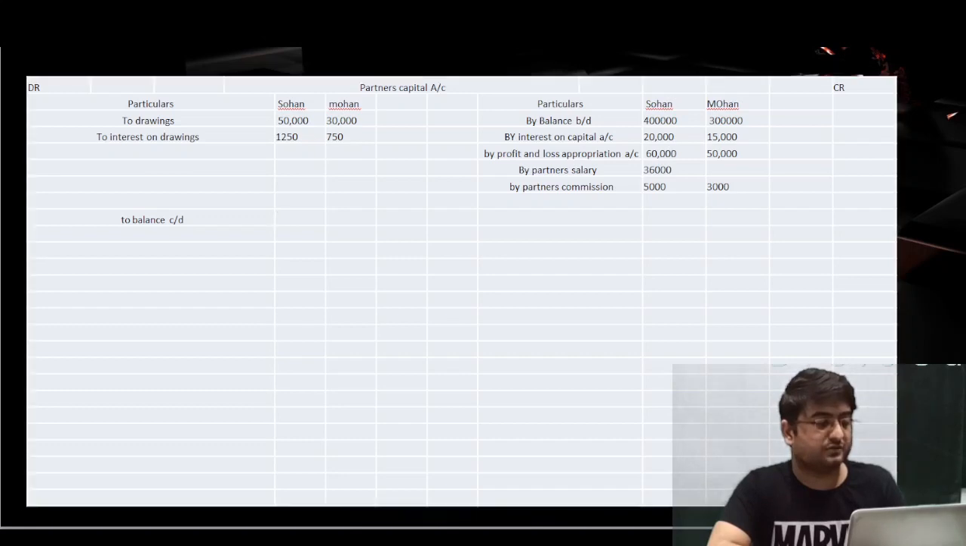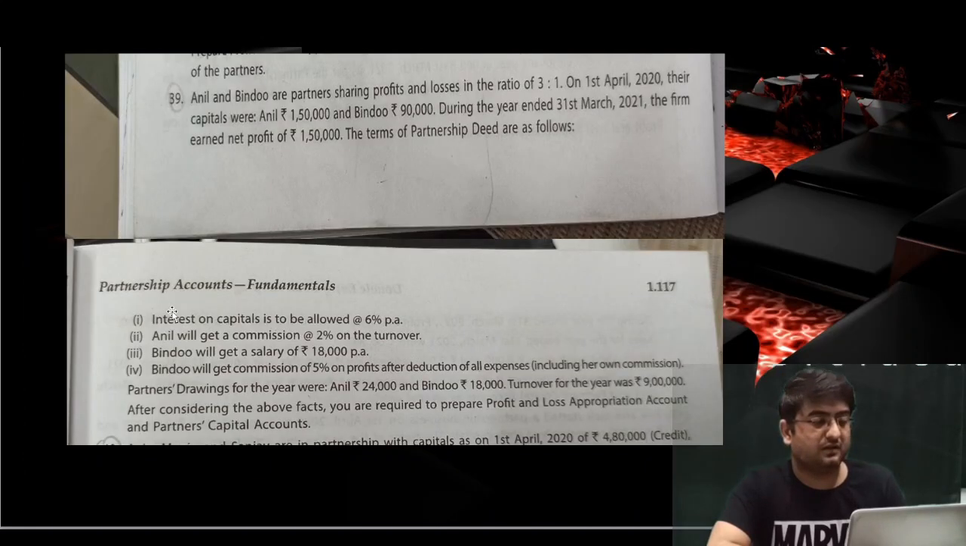Now next question what we have, Anil and Bindu are partners sharing profits and losses in the ratio 3:1 on 1st April 2020. The capitals were Anil 1,50,000 and Bindu 90,000. This is my opening capital given. During the year ended 31st March 2021, the firm earned a net profit of 1,00,000 rupees. So no issues, we know how to do that calculation.